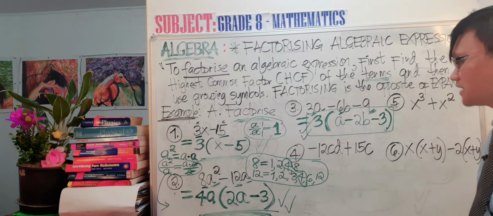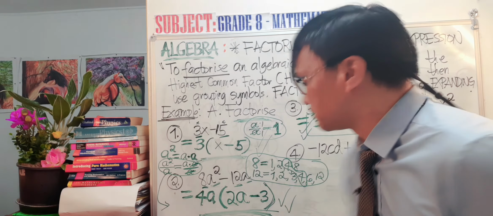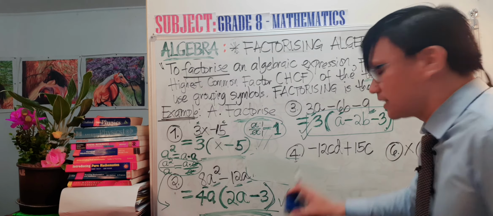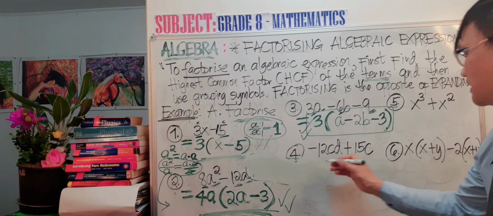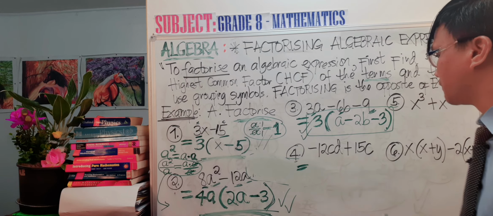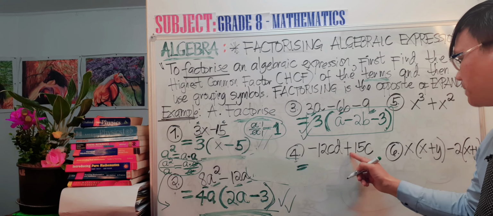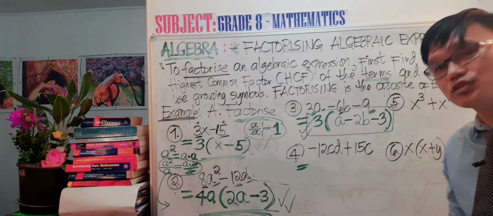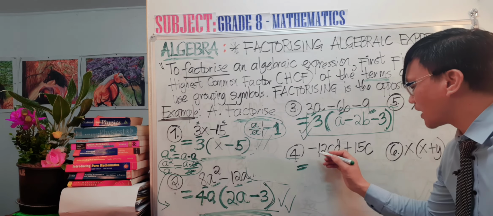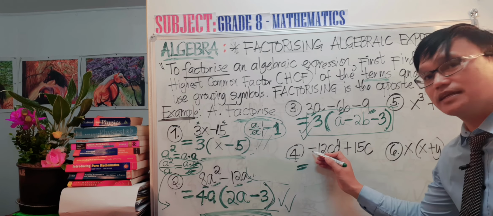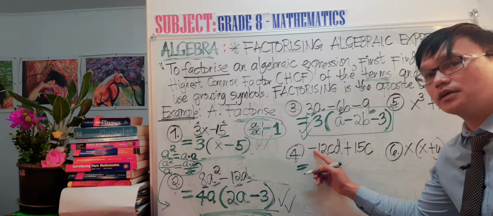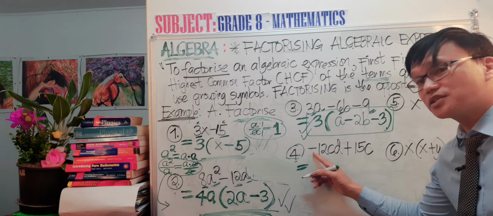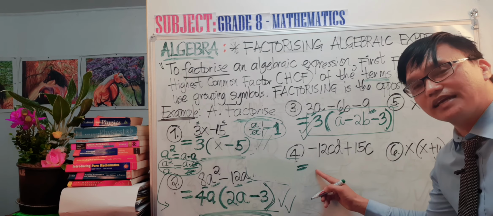Okay, next, number 4. I will now erase this part here. Okay, so that one is done. Let's now have number 4. So in our number 4, negative 12CD plus 15C. So this one has only 2 terms, so it's easy for us to factorize. Now if you notice that our first term is a negative sign. So whenever we have a negative sign in our first term in the given algebraic expression, to factorize it, you must also carry the negative sign out.